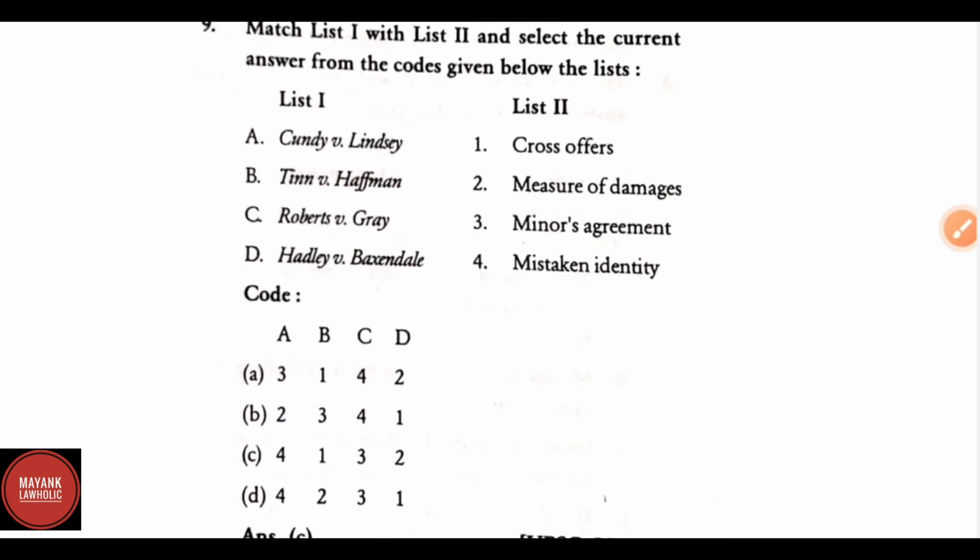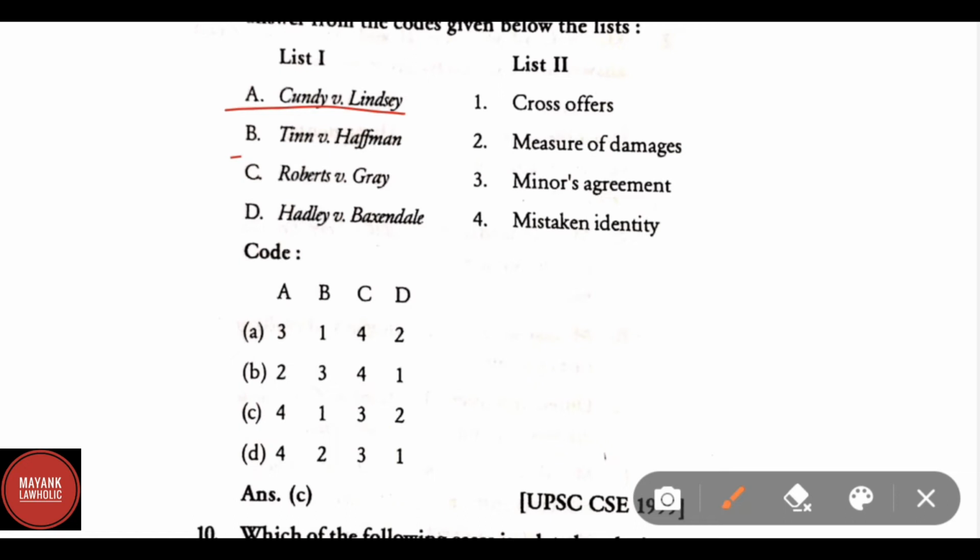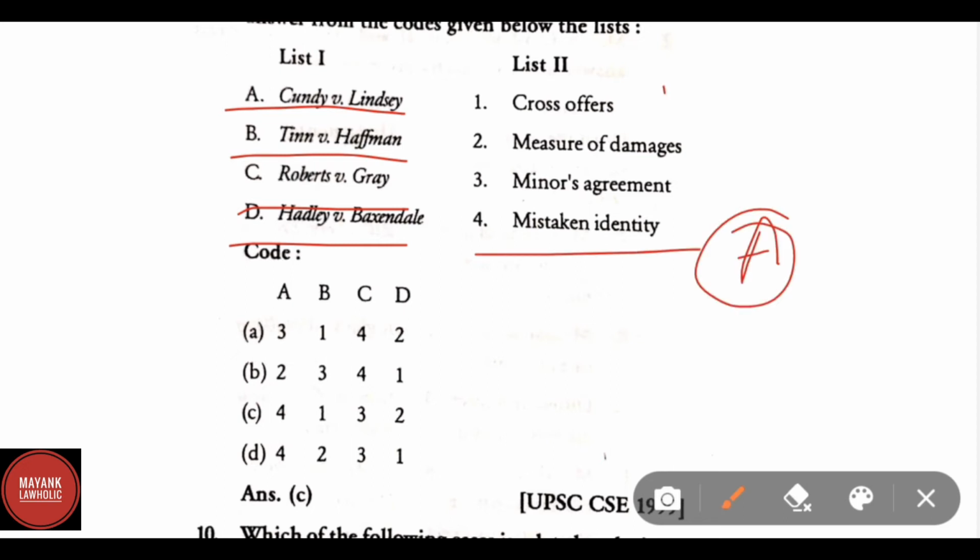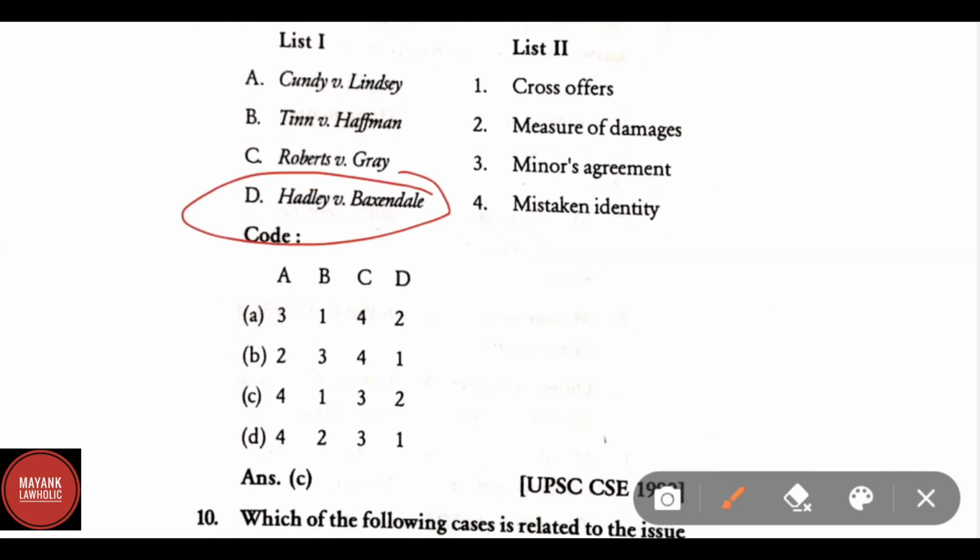Match list 1 and list 2. A. Kundan versus Lindsay, B. Tin versus Hoffman, C. Roberts versus Gray, and D. Hadley versus Baxendale. Correct answer for A, Kundan versus Lindsay, is mistaken identity. Tin versus Hoffman, the correct answer is cross offers. Roberts versus Gray, correct answer is minor's agreement. And D. Hadley versus Baxendale, correct answer is measure of damages.